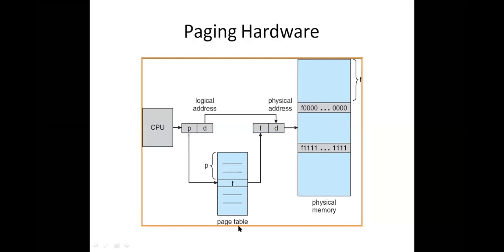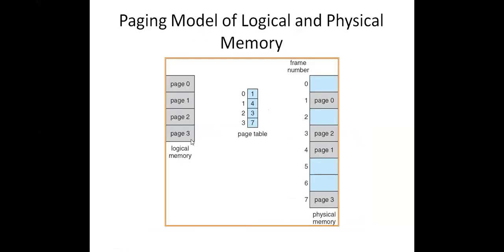In this example, the logical memory is divided into only 4 pages. So what is the size of the page table? 1, 2, 3, 4: only 4 rows are there in the page table. It is a very small page table, so we can search for a page in a faster manner.